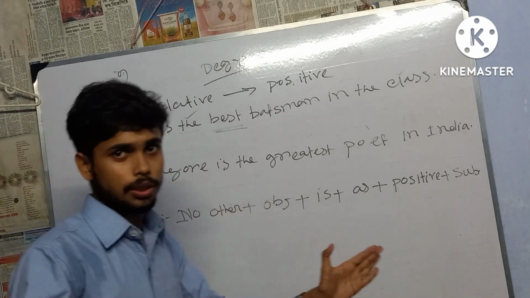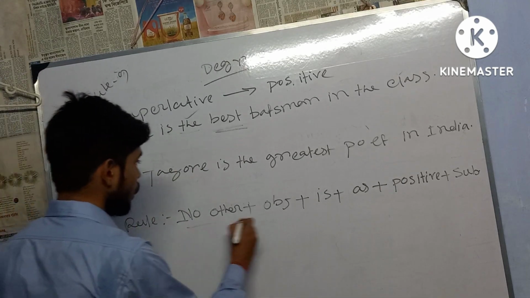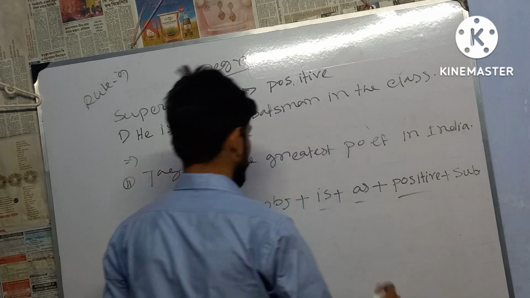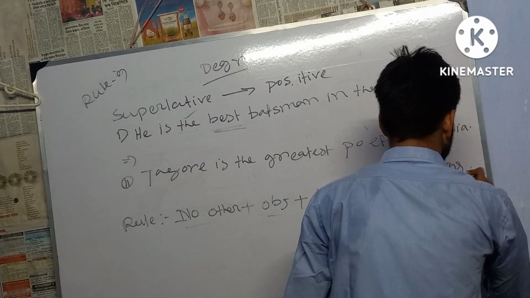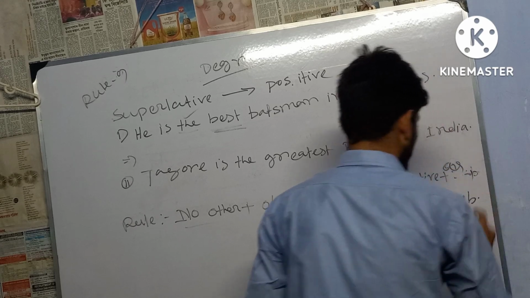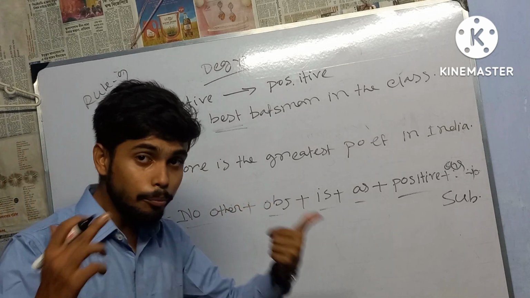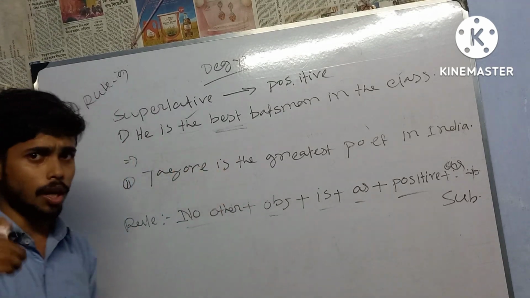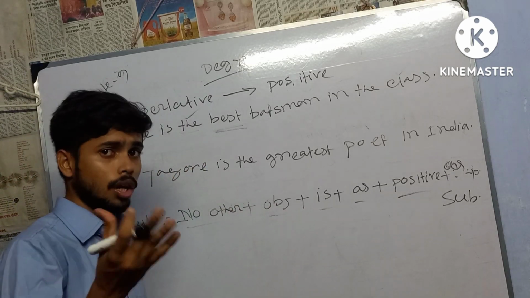The easiest rule is: no other plus object plus is plus as plus positive plus as plus subject. I hope that after getting my example you have no problem. Otherwise, please comment in my comment section. I will definitely upload another video.